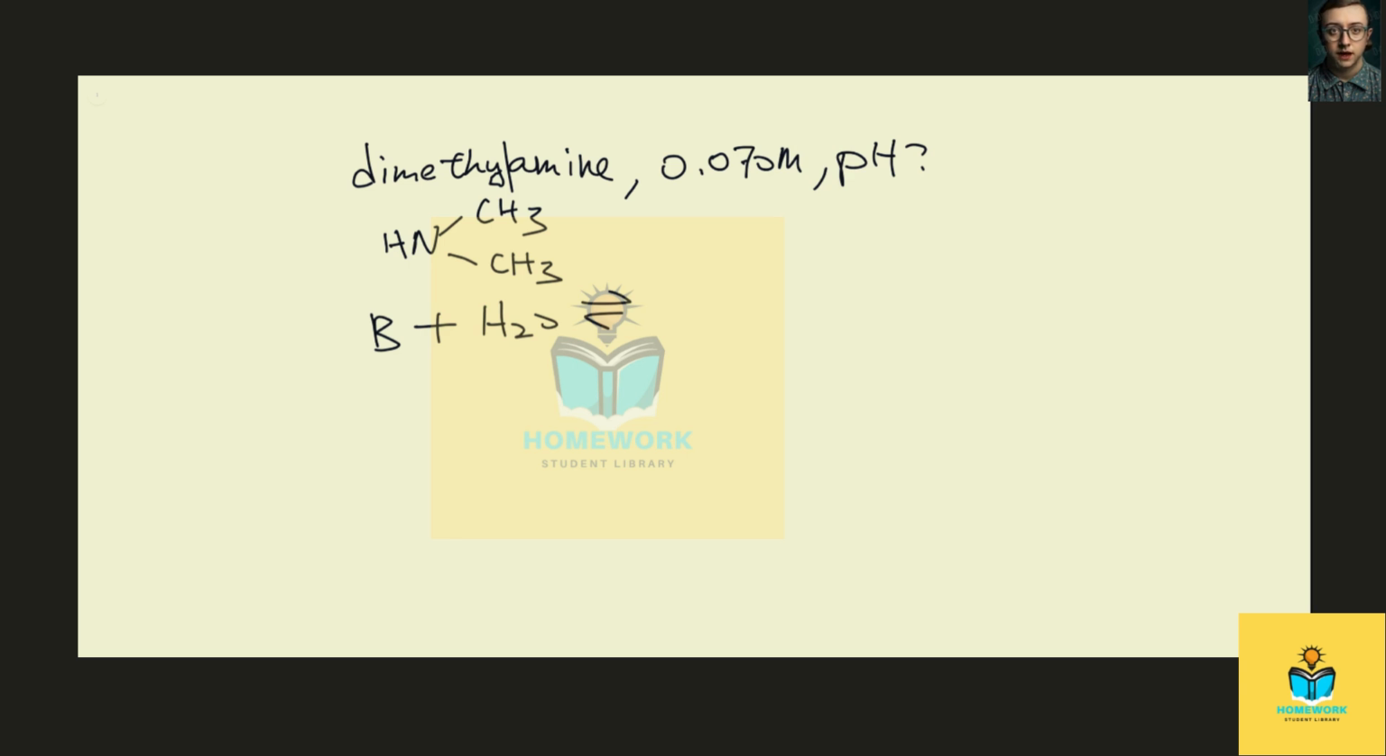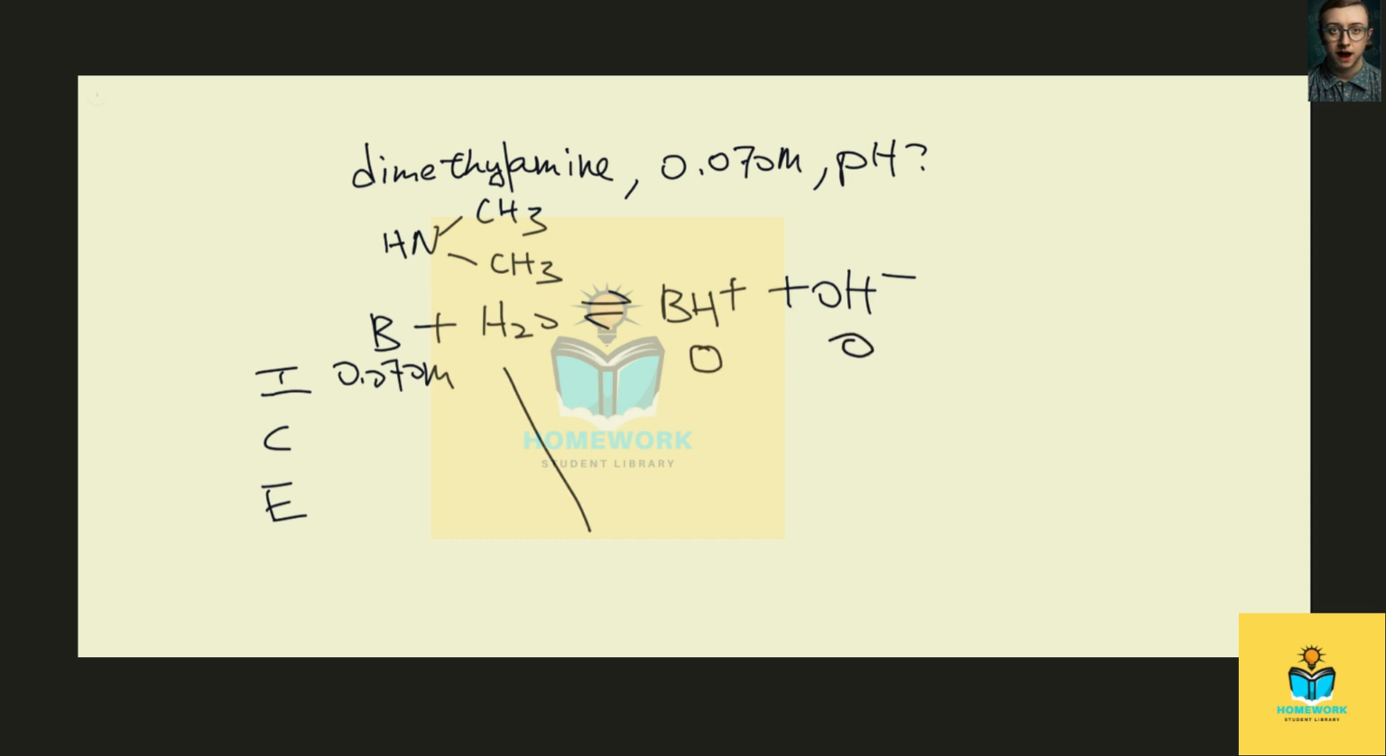So what's going on is that if we have our base, it will gain one proton and then we'll generate our hydroxide ion. We're going to write our ice table. So we have 0.07 molar, and then we don't care about water, and then we're 0 and 0, and then we're minus x being consumed and then x being formed. So we have 0.07 minus x, and x, and x.